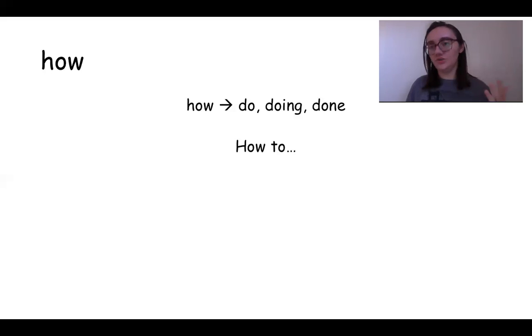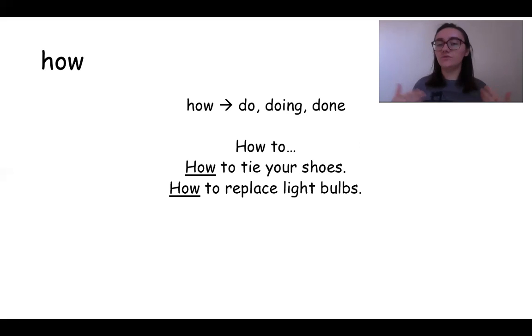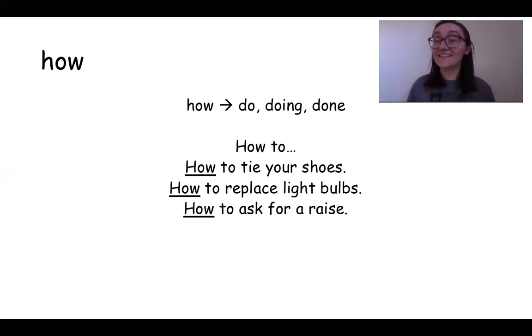So how to. I'm sure you've seen a lot of these. How to means, how do I do this, right? How do I do an action? It's about the action. So how to would be how to tie your shoes. Now that's an easy one, one that all of you know. But little kids can ask, how do I tie my shoes? How to replace light bulbs, how to ask for a raise.